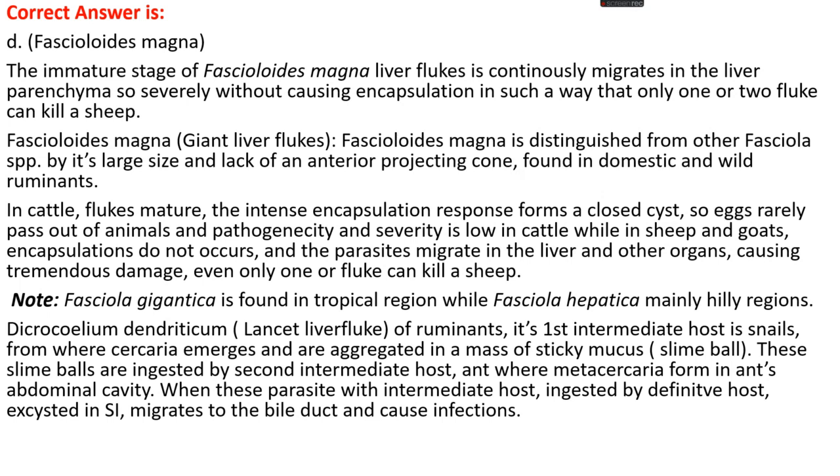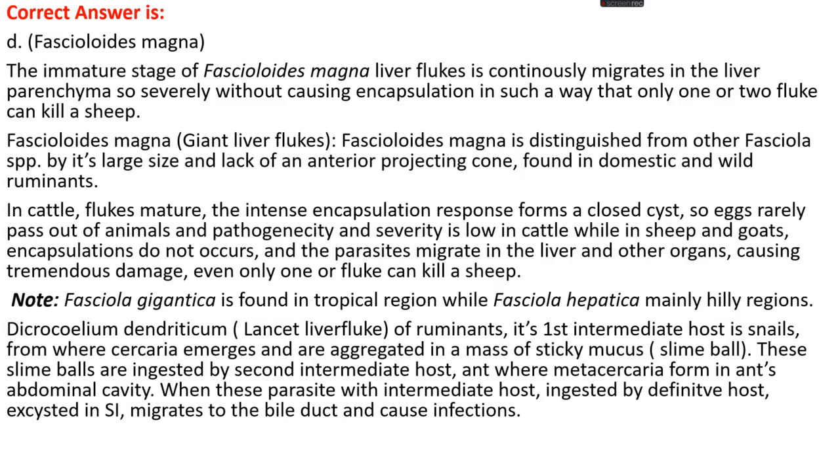Pathogenicity and severity in cattle is low, while in sheep and goats encapsulation does not occur, and the parasites migrate in the liver and other organs, causing tremendous damage. Even a single fluke can kill a sheep. Note that Fasciola gigantica is found in tropical regions, while Fasciola hepatica is mainly found in hilly regions.